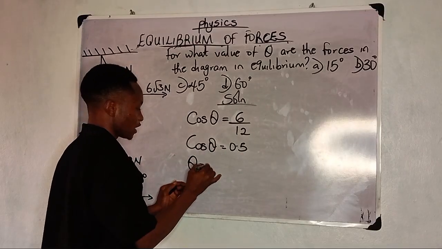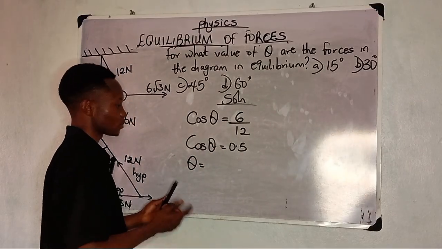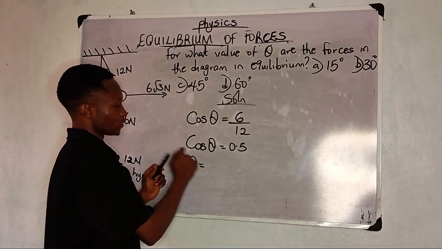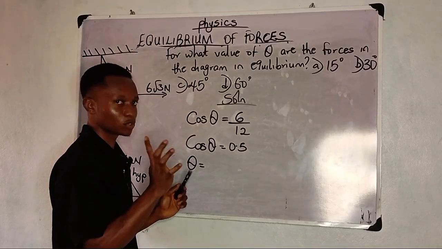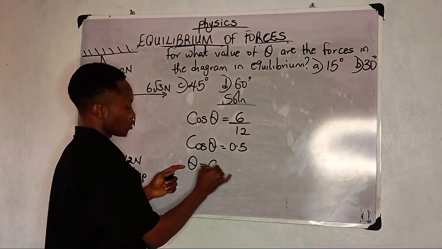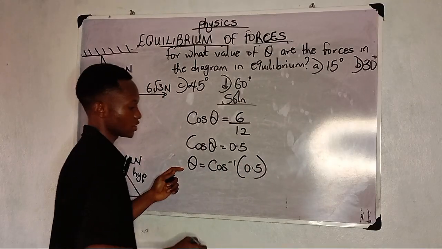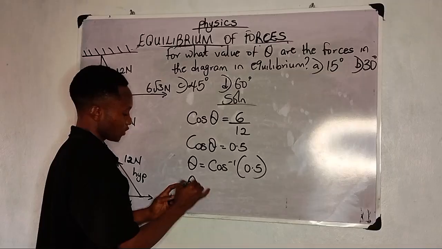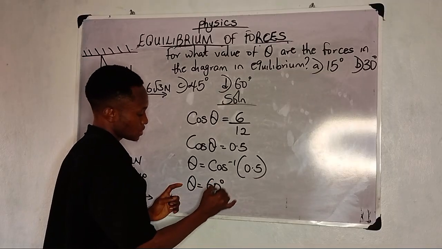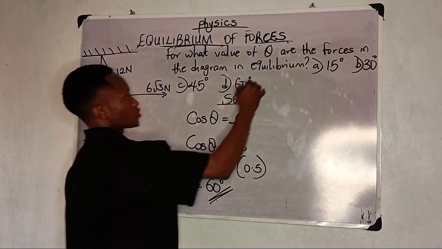So how do we find theta? Please, theta is not gotten by saying theta equal to dividing both sides by cos. No, we don't do that. So theta is equal to cos inverse of 0.5. So what's the cos inverse of 0.5? Theta is equal to 60 degrees, which is option B.